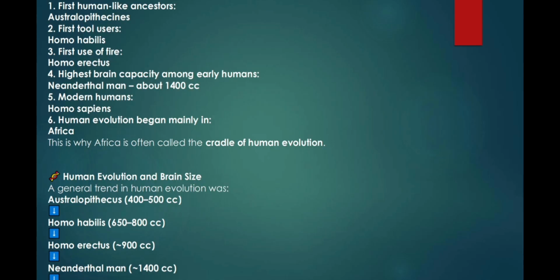Human evolution and brain size. A general trend in human evolution was: Australopithecus, 400 to 500 cc. Homo habilis, 650 to 800 cc. Homo erectus, 900 cc. Neanderthal man, 1400 cc. Homo sapiens, about 1350 cc. However, brain size alone does not determine intelligence. Complete sequence.